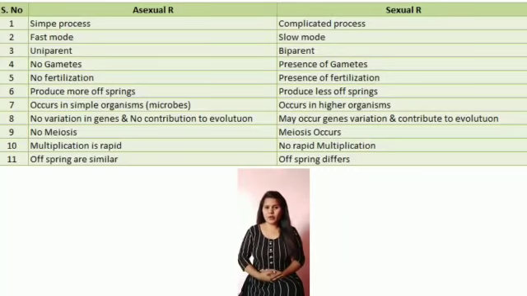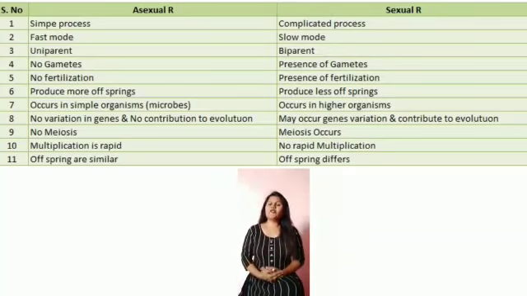Hence, asexual reproduction involves a uniparent and sexual reproduction involves biparents. In asexual reproduction, no gametes are formed, and in sexual reproduction, gametes like male and female gametes are formed. Hence, in asexual reproduction, no fertilization takes place, whereas in sexual reproduction, fertilization occurs by the fusion of male and female gamete cells.